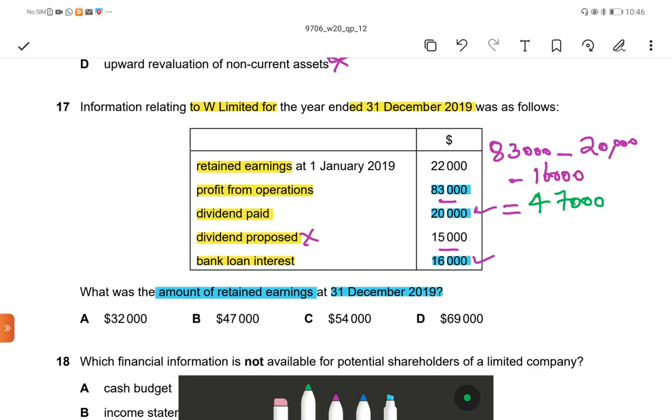And the opening retained earnings is 22,000. So 47,000 plus 22,000 is equal to 69,000. Correct answer is option D.